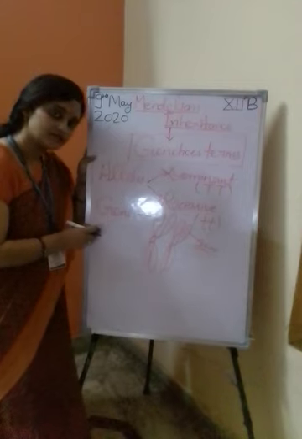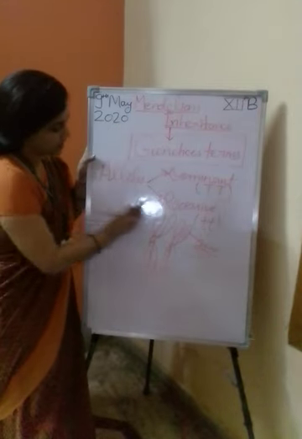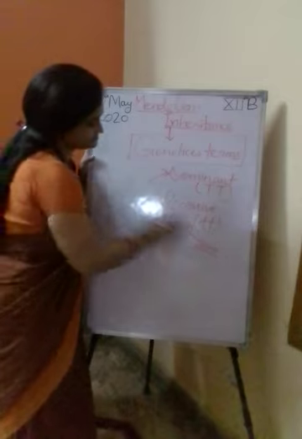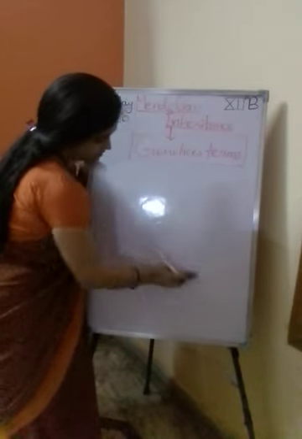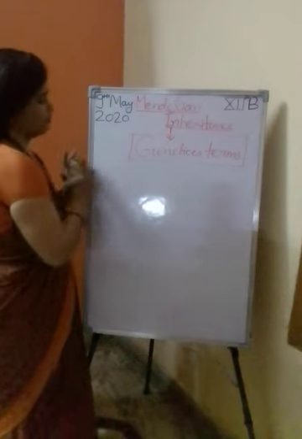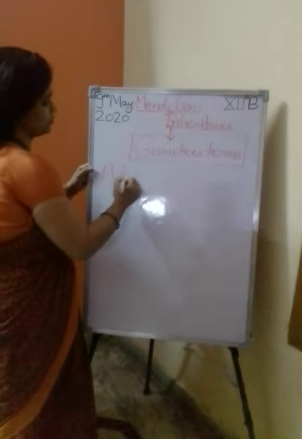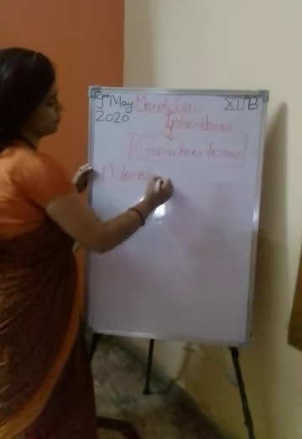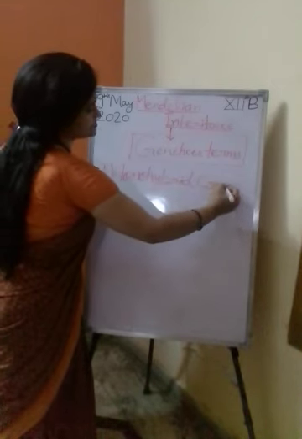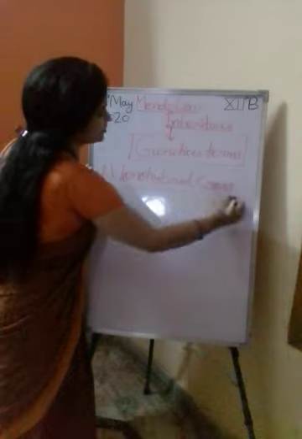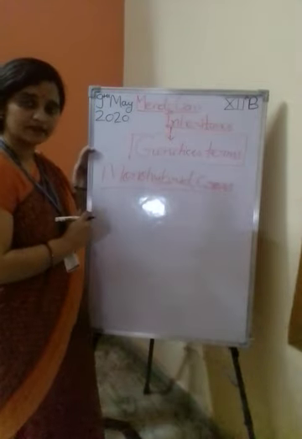Where is the gene located? Now the next term is monohybrid cross. What is a monohybrid cross?